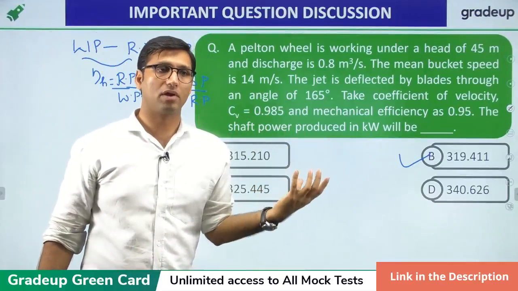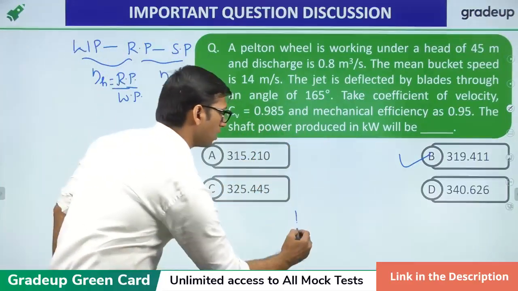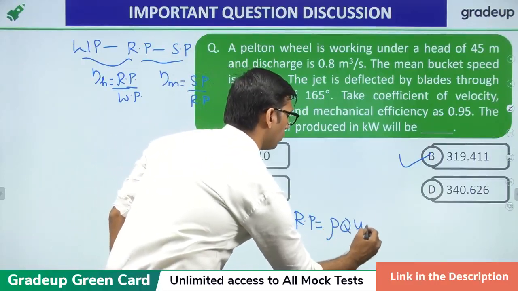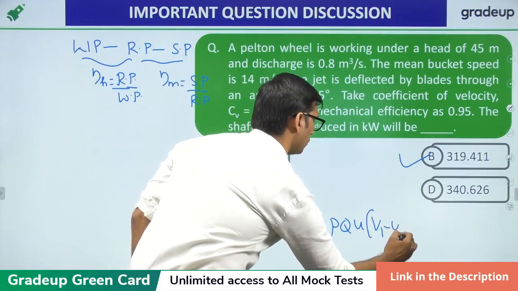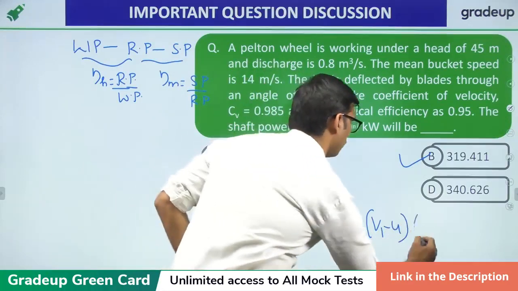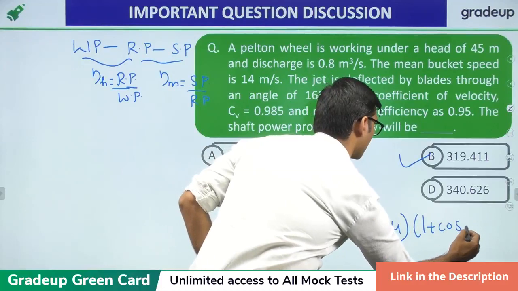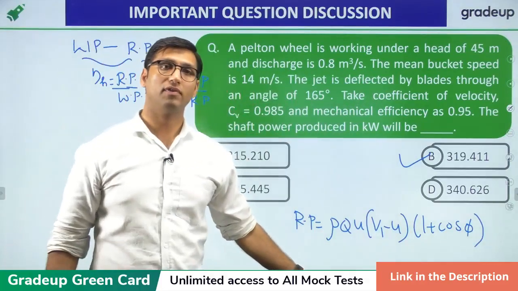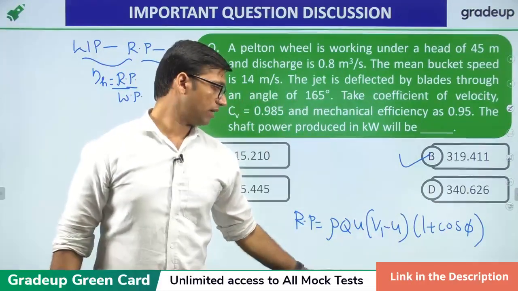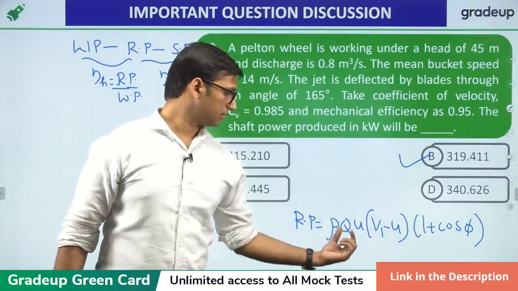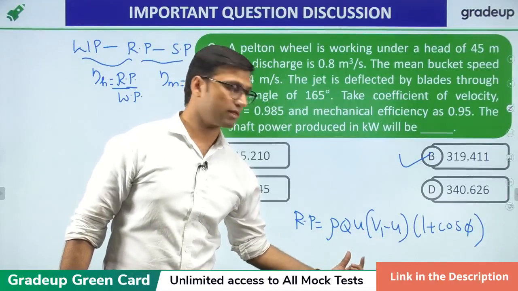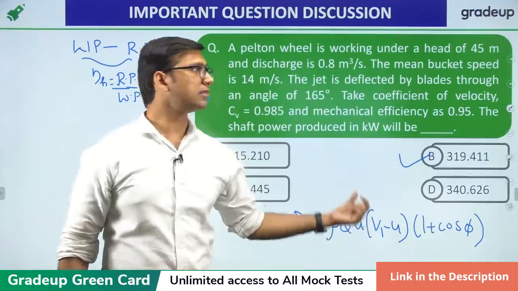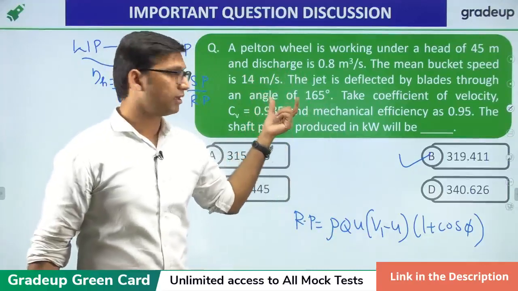How to get the runner power? Runner power is given by: runner power is equal to rho into Q into U into (V1 minus U) into (1 plus cos phi). This is the formula for runner power for Pelton wheel turbine. Now, in this formula, rho is the density, Q is the discharge, U is the mean bucket speed, which is given in the question as 14 meter per second.